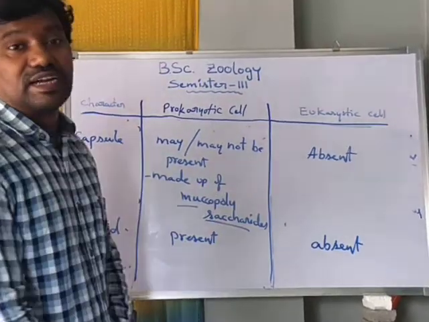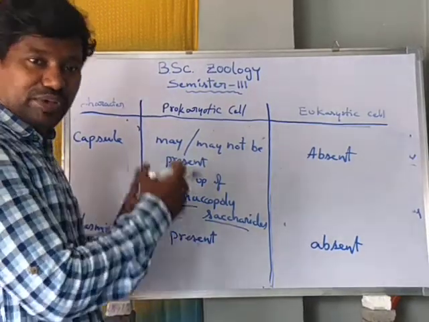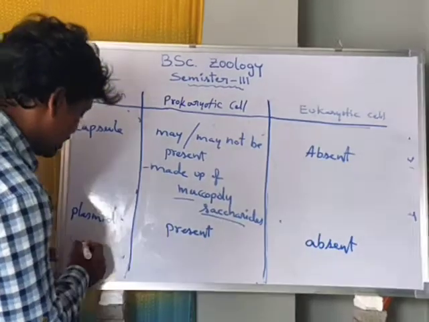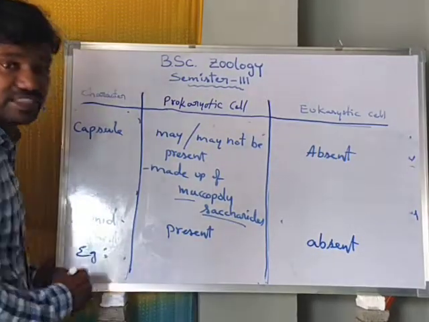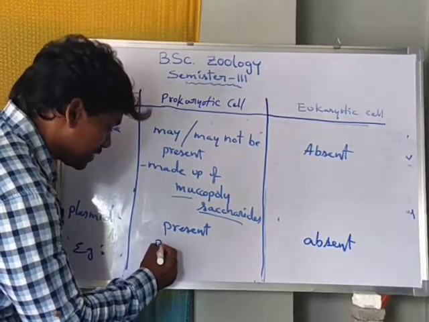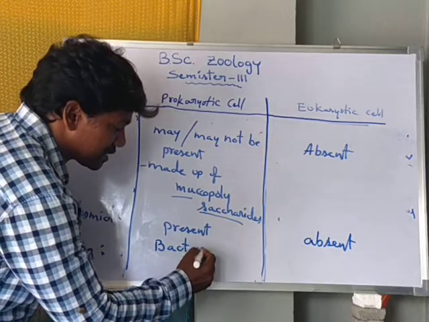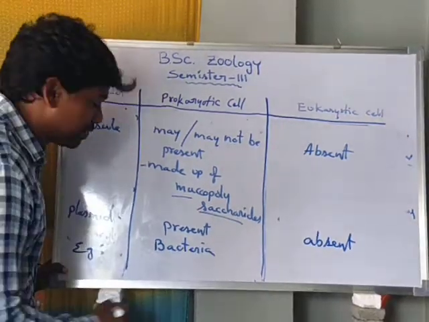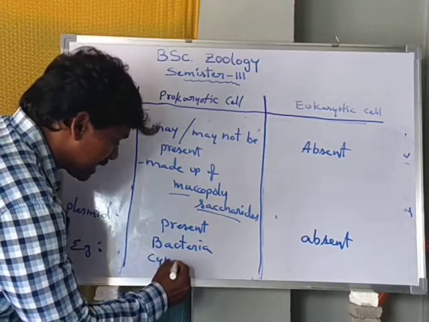These are the differences between prokaryotic cell and eukaryotic cell.